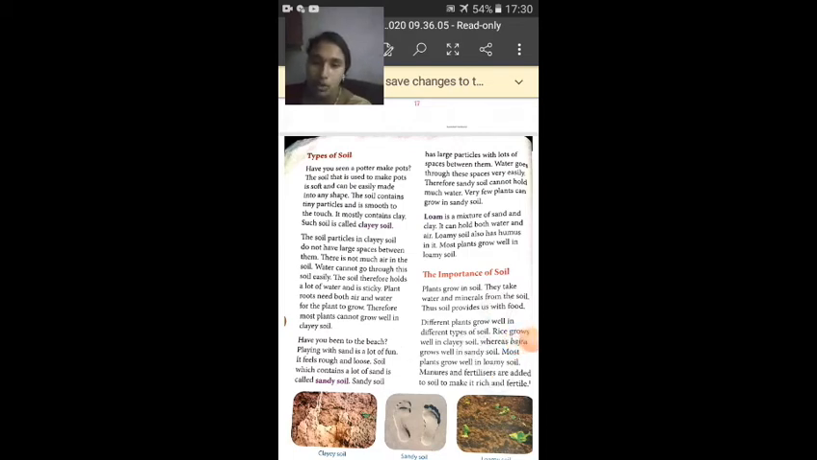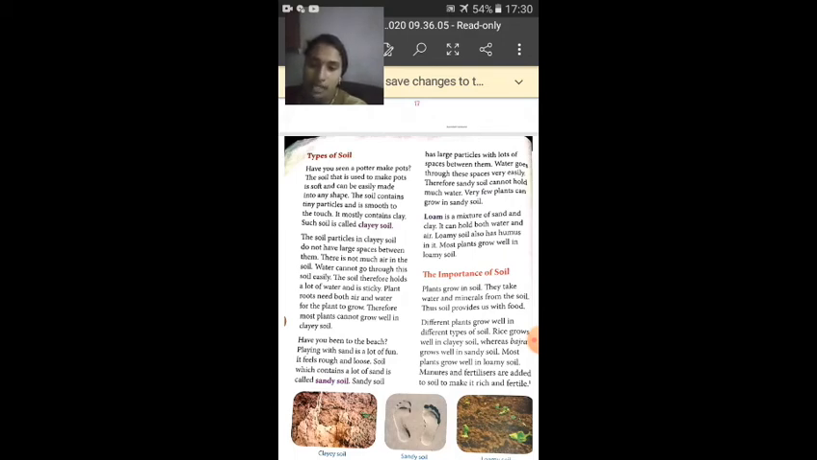Okay, plants grow in soil. They take water and minerals from the soil. Thus, soil provides us with food. So soil is a very important factor in the manufacture of food because it holds plants erect, right children?